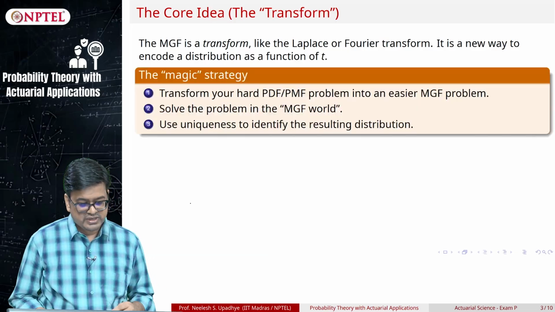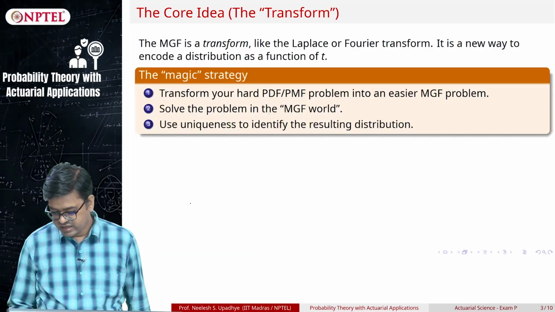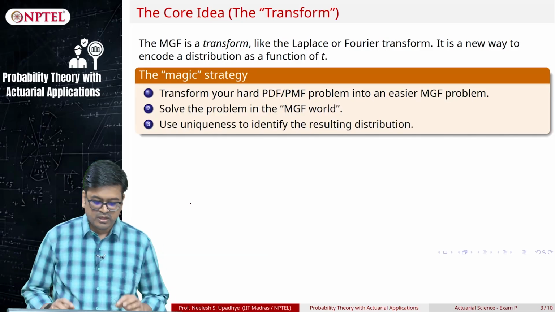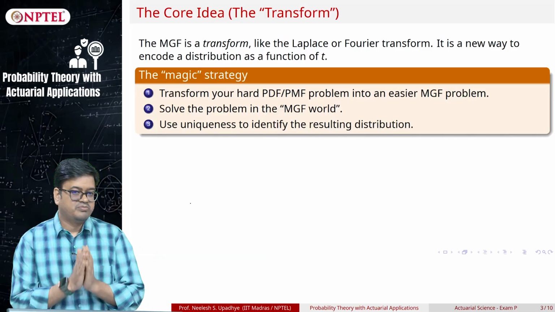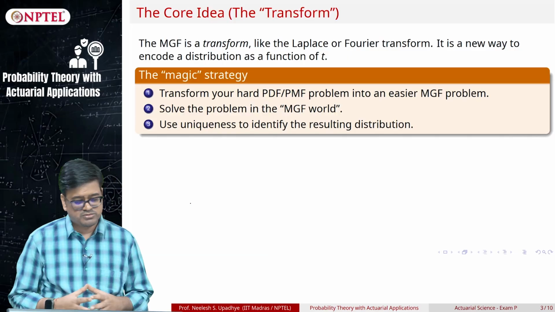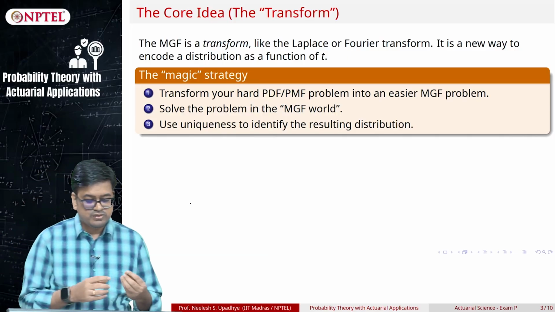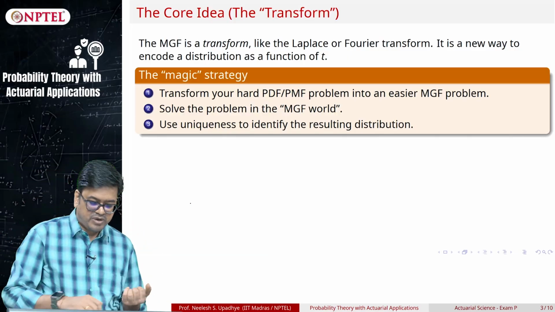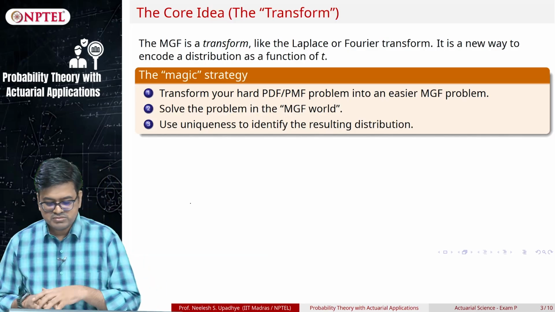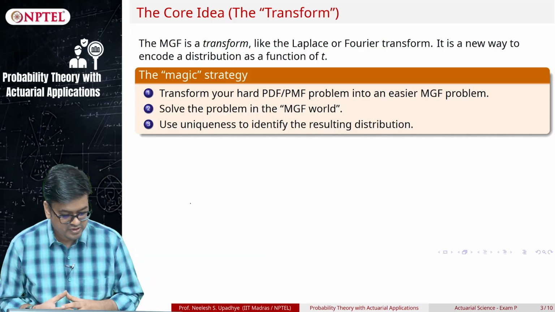So how will we do that? That is where we are using this magic strategy. You have PMF and PDF. These are hard problems to handle. So we will apply this tool, and suddenly it becomes an easier MGF problem.